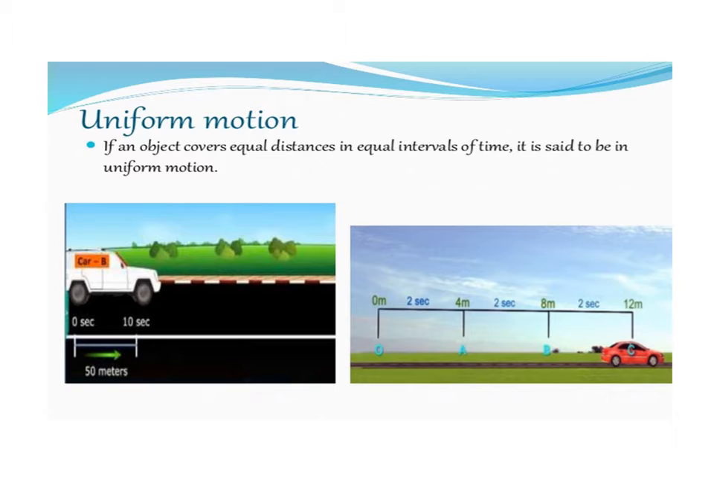For example, when a car is moving along a road, it covers 4 meters in 2 seconds. Then the next 4 meters are also covered in 2 seconds. So this type of motion is called uniform motion.